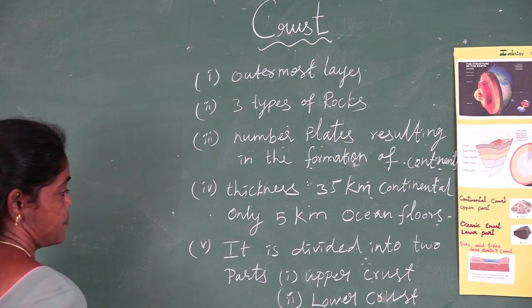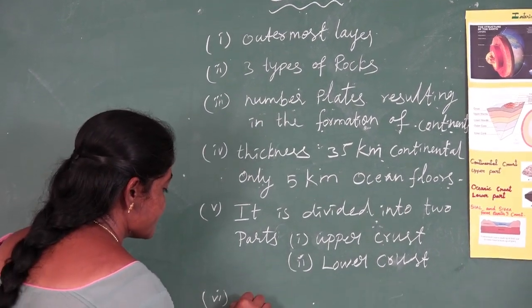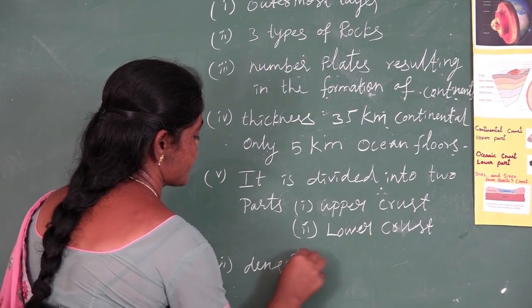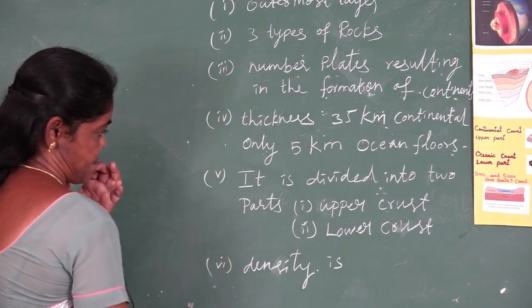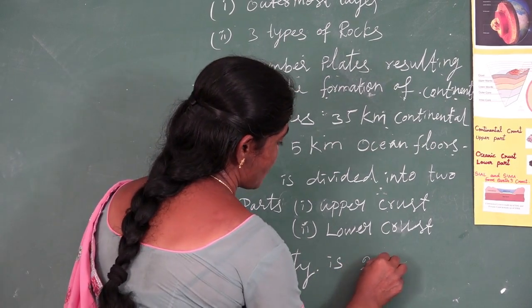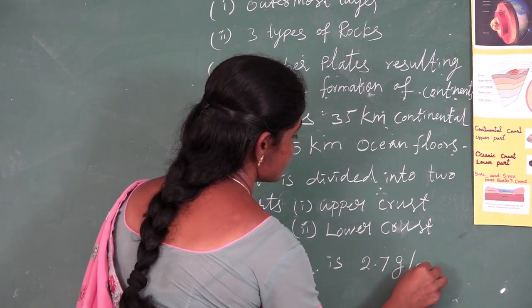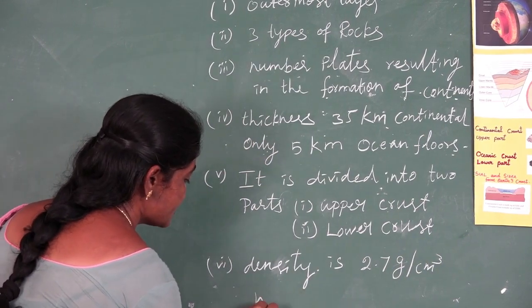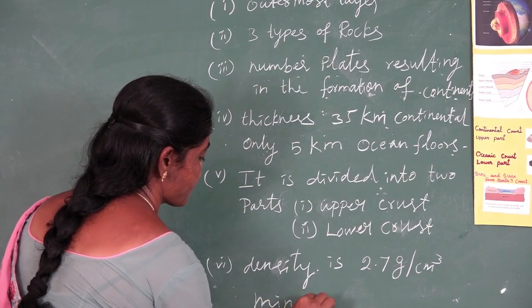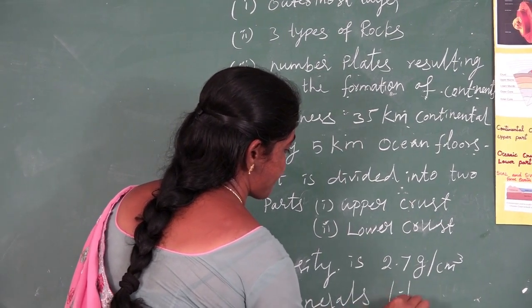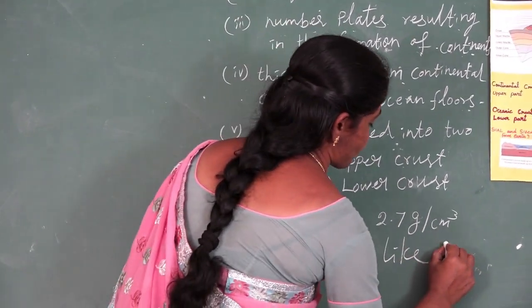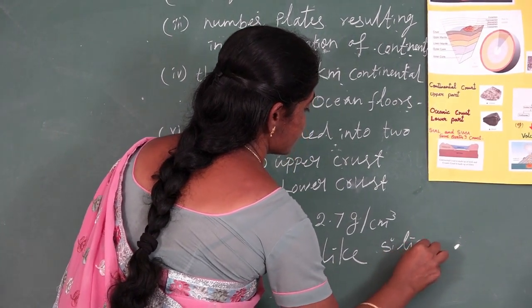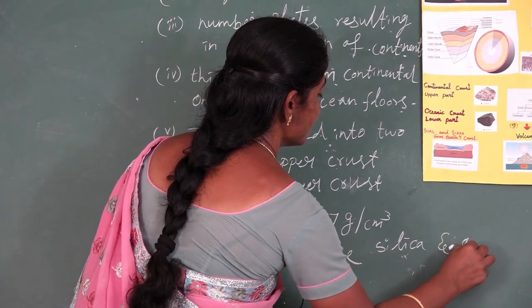Sixth one, its density. Density is 2.7 gram per centimeter cube. Minerals like silica and alumina.